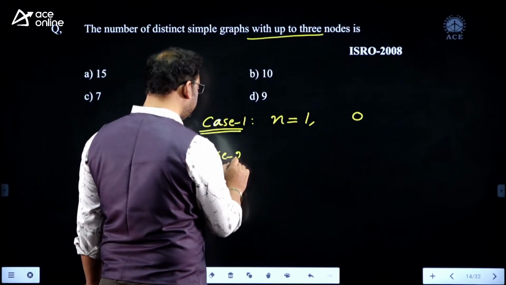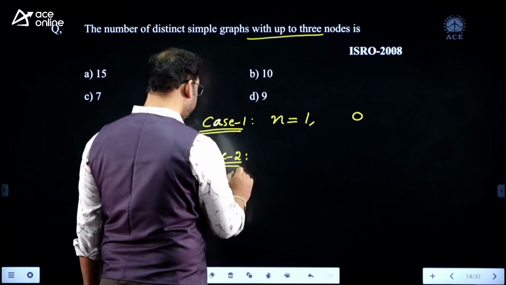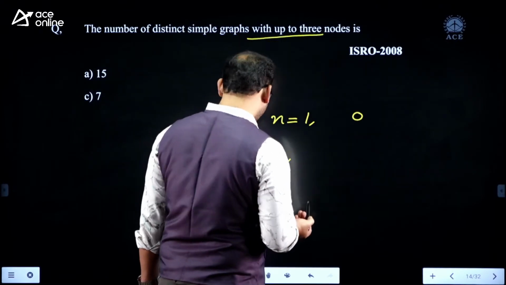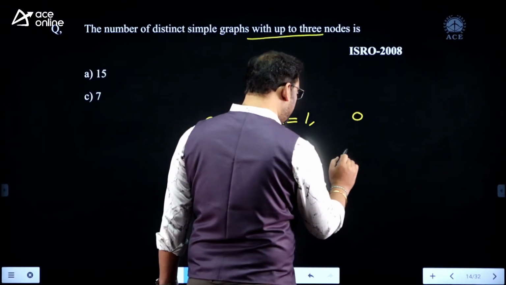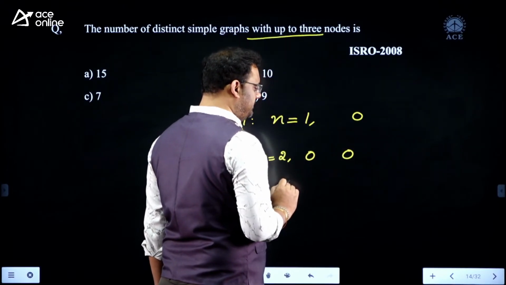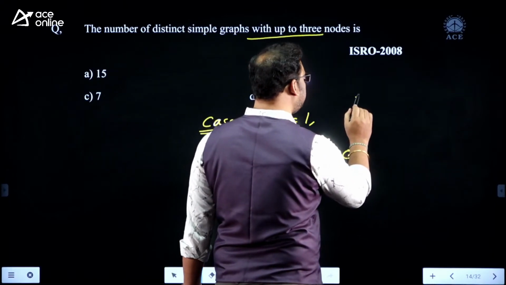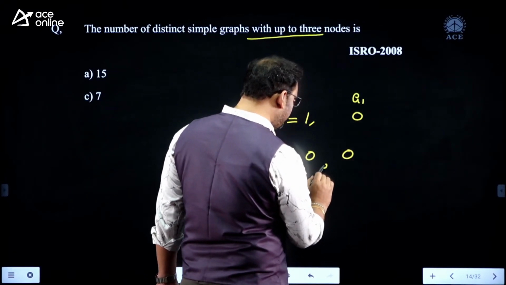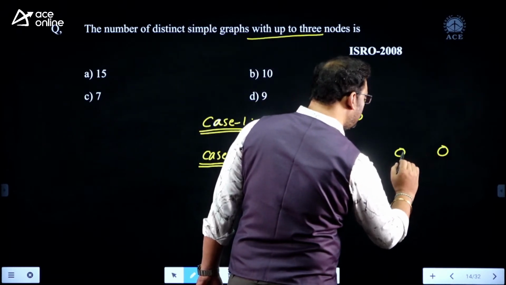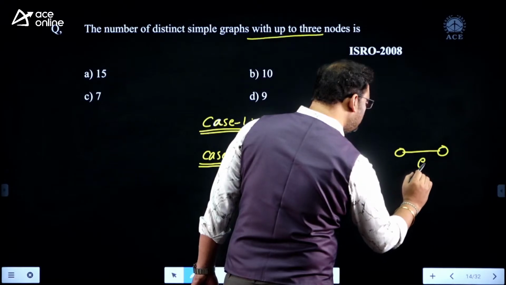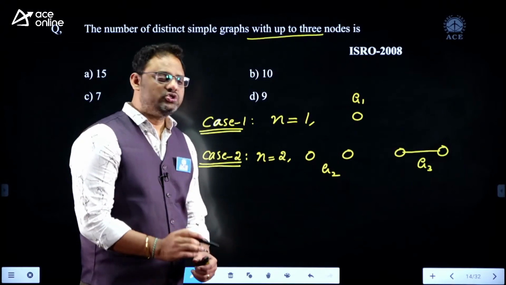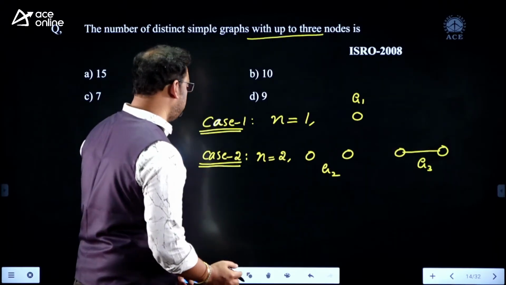And coming to case 2, n is equal to 2. Yes, we have 2 nodes with us. With 2 nodes, one graph is possible like this. This is a null graph. I can name it G1, and this graph G2. And one more graph is here, the complete graph on 2 vertices like this. So if n is equal to 2, we got 2 graphs like this.